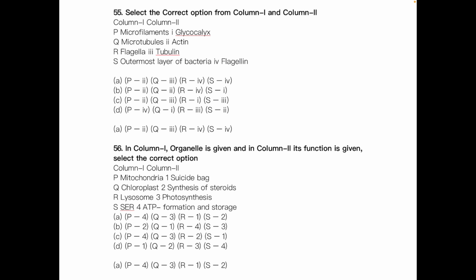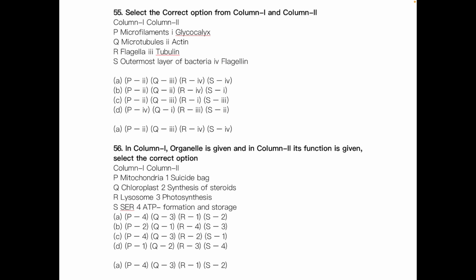P2 Q3 R4 and S1. Then in column 1 organelles are given and column 2 shows their function. Select the correct options. Column 1 has mitochondria, chloroplast, lysosome and SER, while column 2 contains suicide bag, synthesis of steroids, photosynthesis and ATP formation and storage.